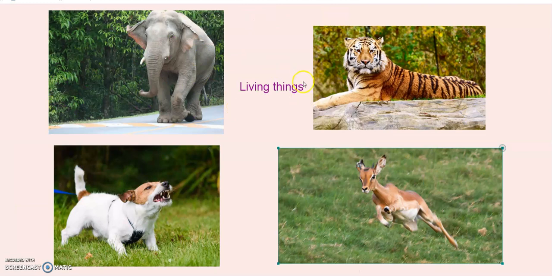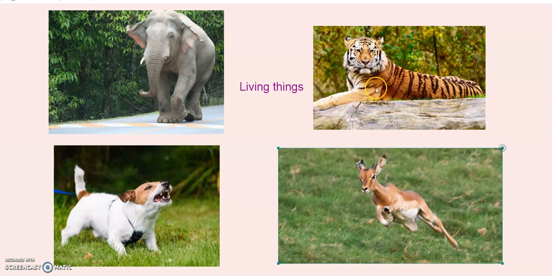What are these, children? Yes, these are animals. Unlike plants, animals can walk, they can watch, they can bark, they can jump. Look at this picture. An elephant is walking with its legs.